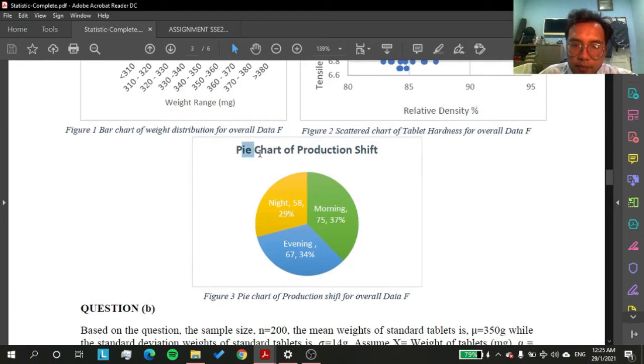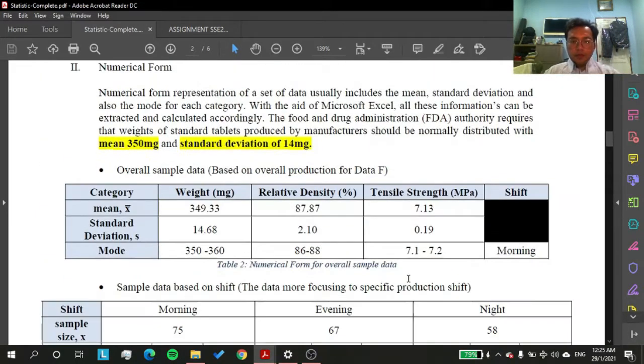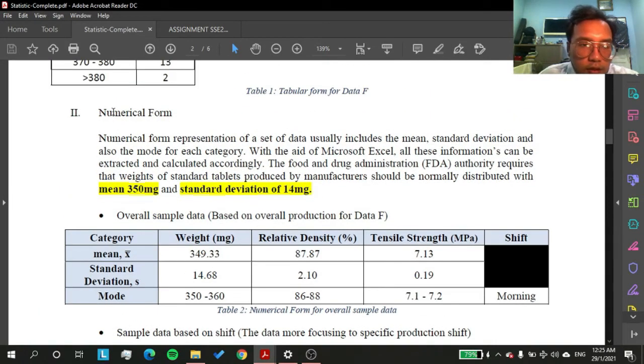And for the last one, the pie chart of the production shift. As we can see here, the most production occurred in the morning with 37% of it, and in the evening there is 34% of the production, and the night is the least with 29%. For more detail, I will continue to the numerical form.